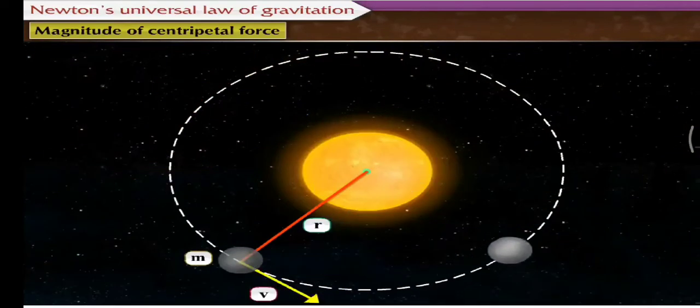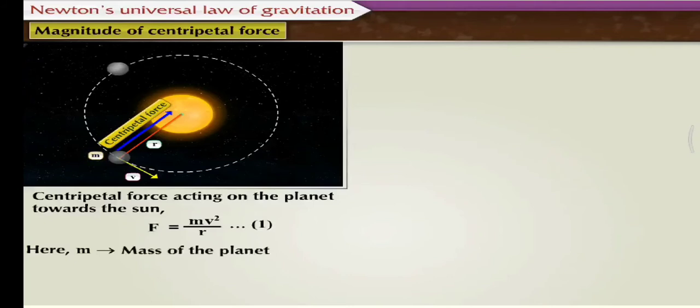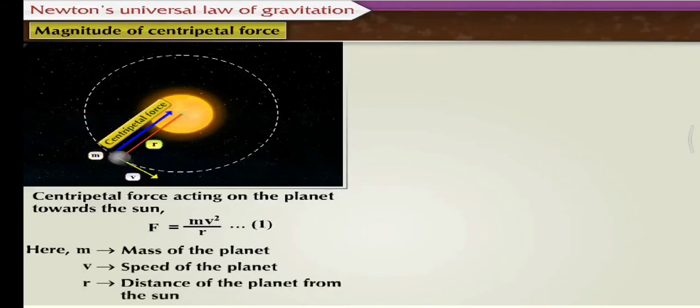If a planet is revolving around the sun in a circular orbit in uniform circular motion, then the centripetal force acting on the planet towards the sun must be F = m v square upon r. This is equation 1. Here, m is the mass of the planet, v is its speed, and r is the distance of the planet from the sun.